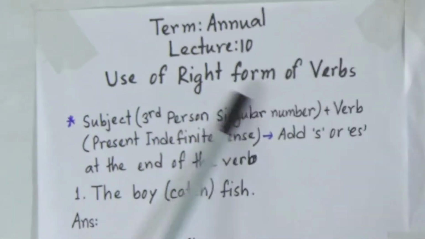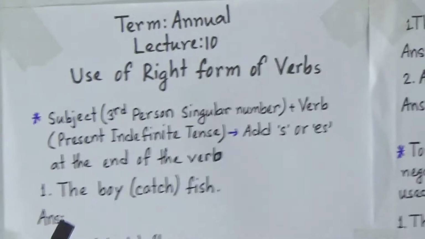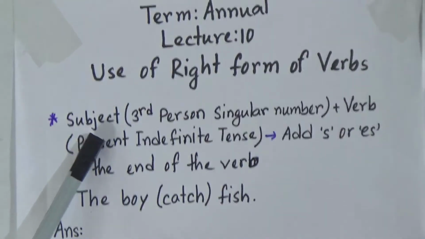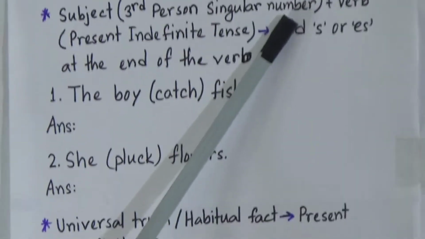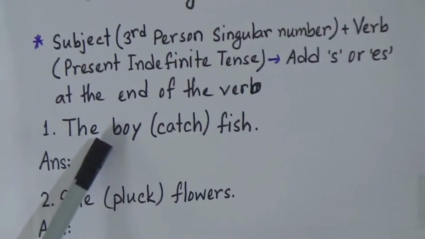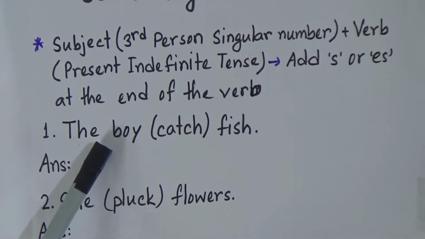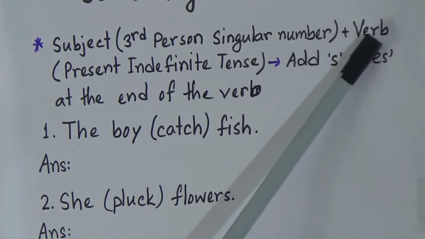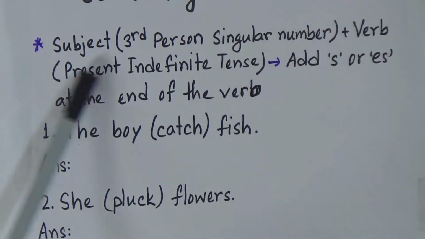Now this is lecture number 10, the use of right form of verbs. If you find the subject is in third person singular number, for example, the boy, this is the third person singular number. That means the subject is singular, and the verb is in the present indefinite tense.